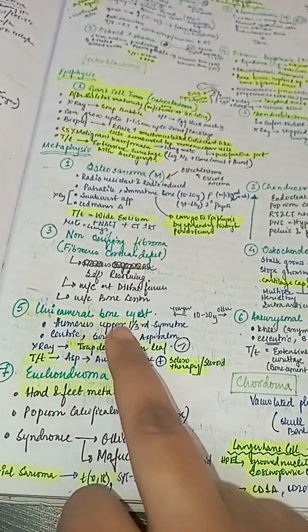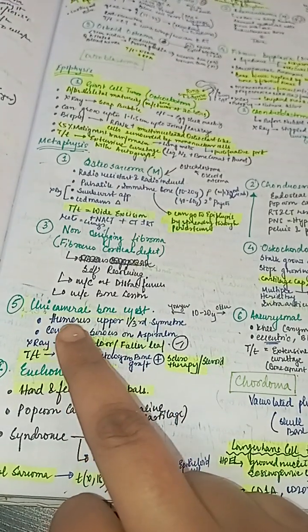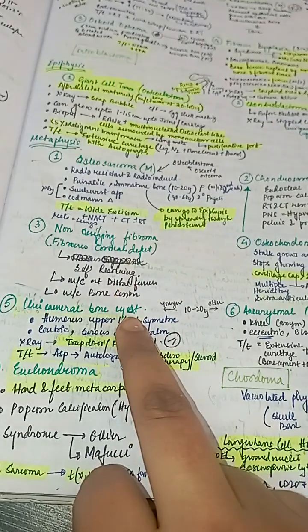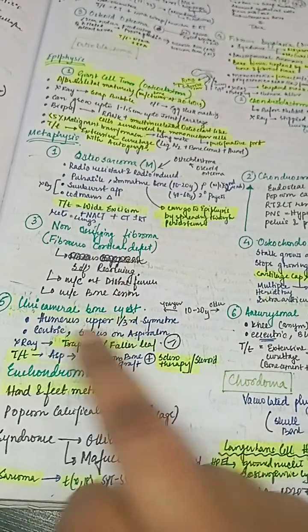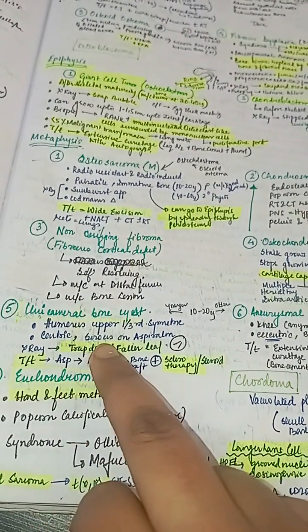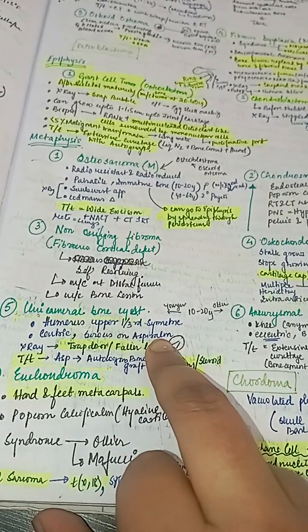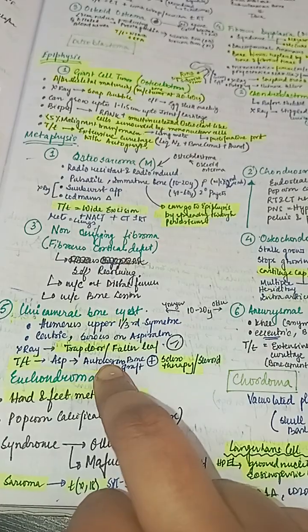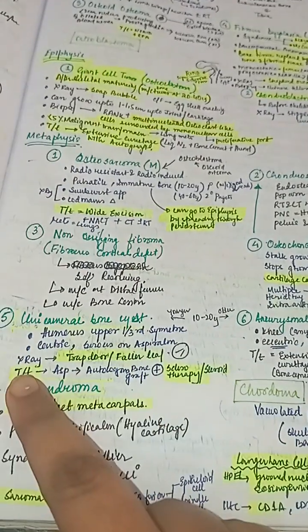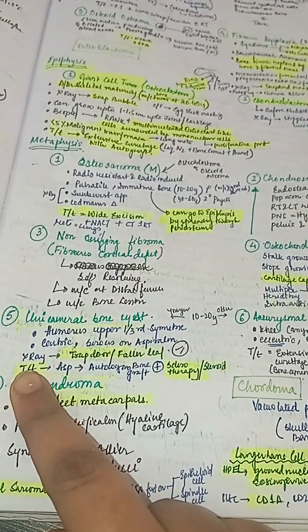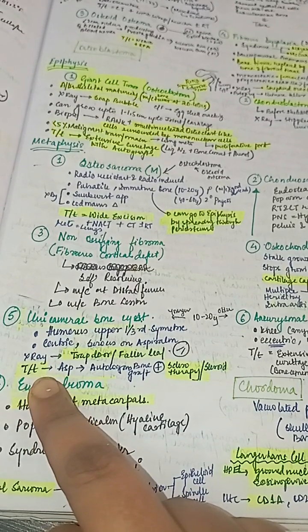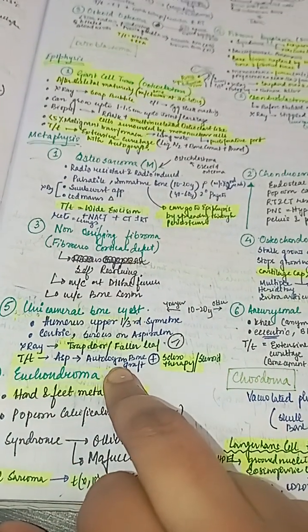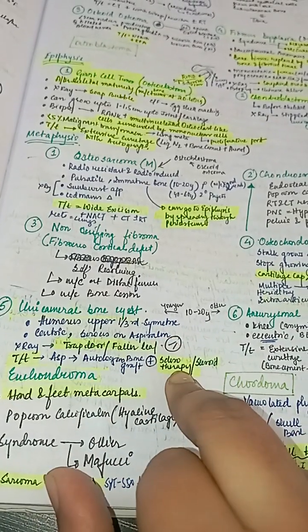And in unicameral bone cyst, the upper one third of the humerus is affected and it is symmetric and centric, and serous fluid comes out on aspiration. X-ray shows trapdoor or fallen leaf. And in treatment, aspiration is done with autologous bone graft, sclerotherapy or steroid.